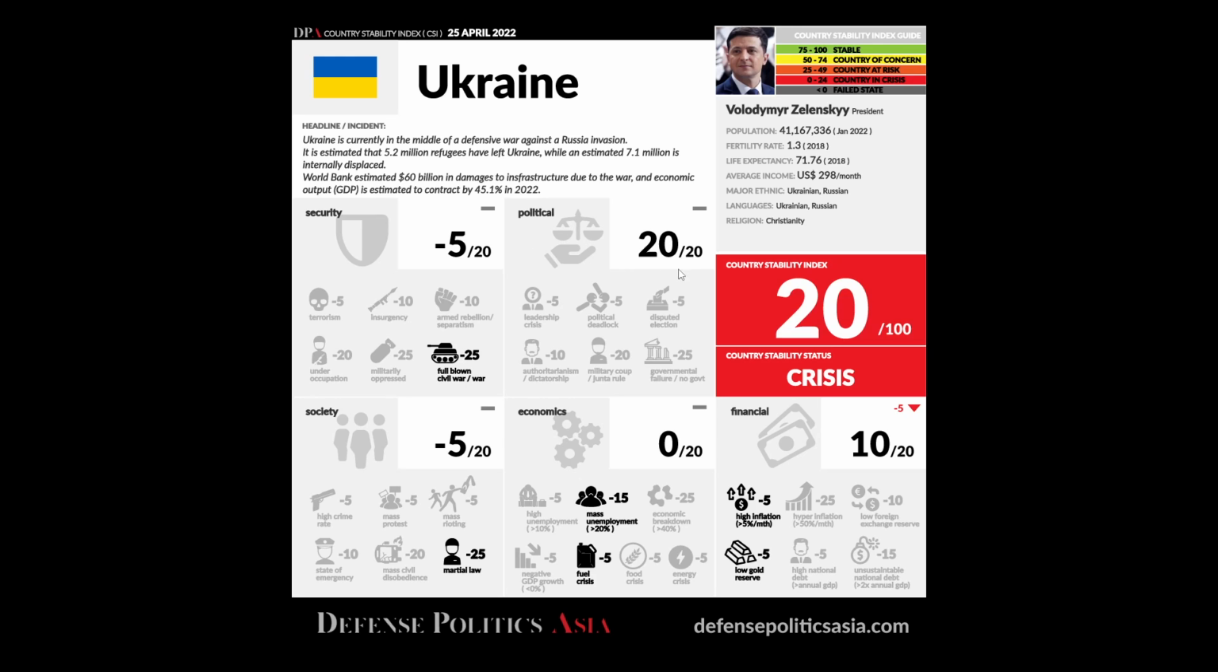And going to the political side, we have leadership crisis. Usually this happens when you don't really know if the leader in charge is legitimate, or there are two different persons fighting for power, and no one knows who the legitimate leader is. So that's leadership crisis.